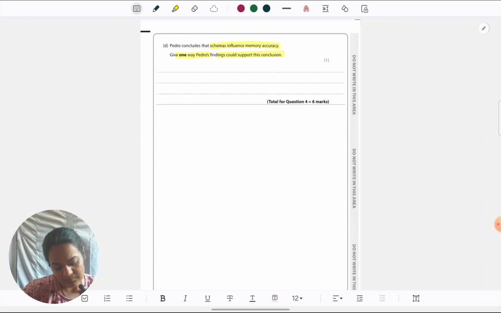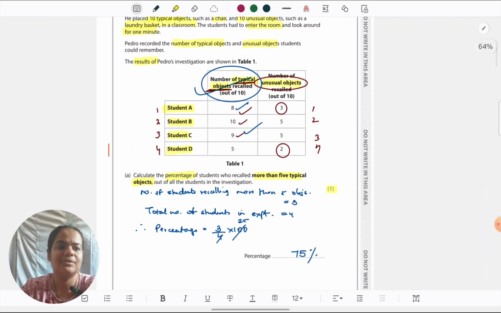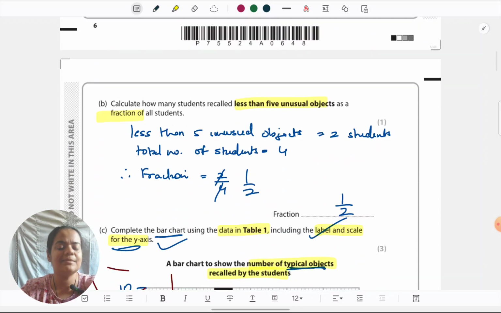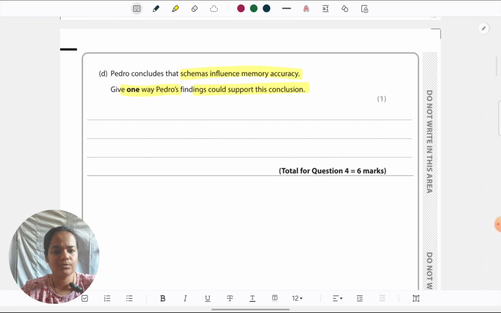Okay, so definitely participants recalled typical objects more than the unusual objects, right? And it's just for 1 mark, so I have to give one statement. If you look at the table again, I'll just show it to you quickly. You can see definitely in the left column there are many more numbers which are above 5, like they had told us also. In the right, mostly they are 5 or below. So definitely people are remembering the typical objects more than the atypical ones. That's why he's able to conclude that schemas influence memory.